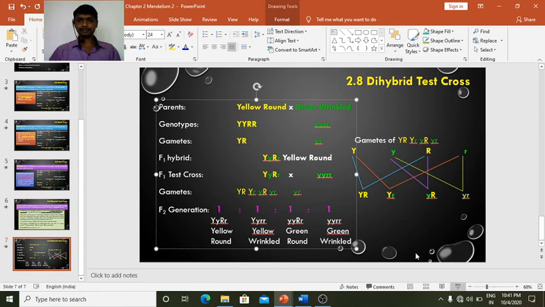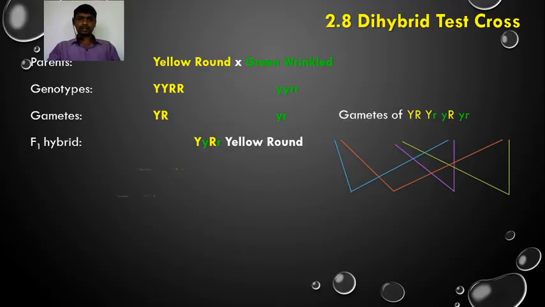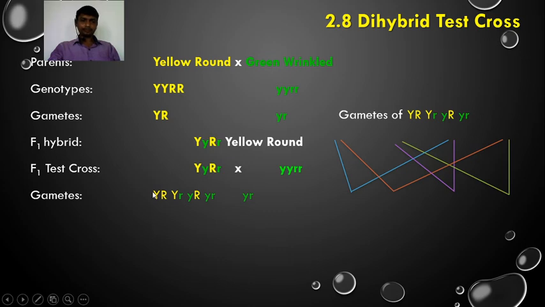In this case, four different types of gametes are formed by the F1 hybrid: capital YR, capital Y small r, small y capital R, and small yr. These four types of gametes are produced by the F1, which is capital Y, small y, capital R, small r. Now the homozygous recessive parent, the green wrinkled, produces only one type of gamete, small yr. How these are produced, we also discussed in the previous lecture. I am going to recall it again later.